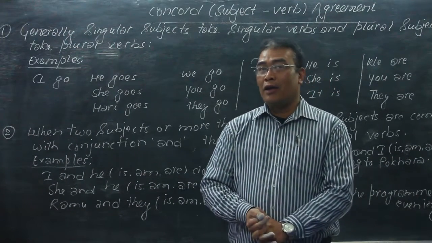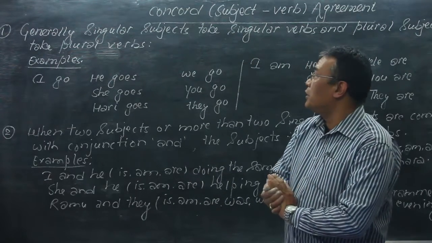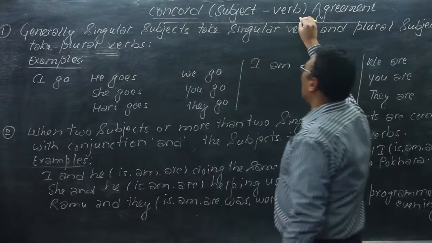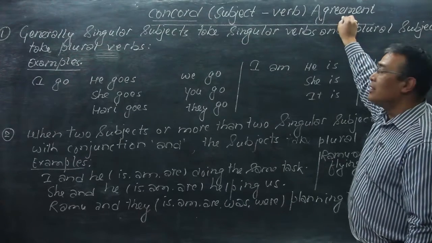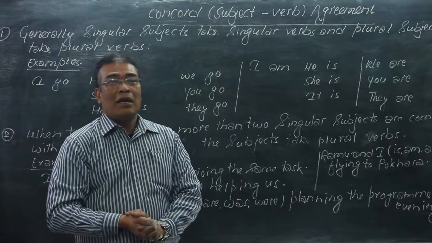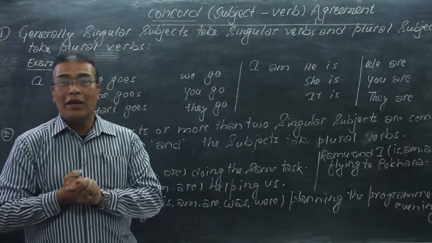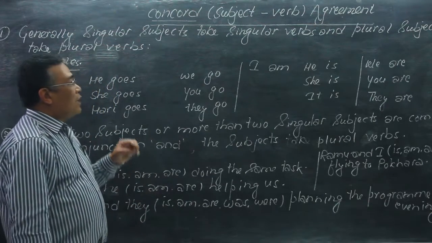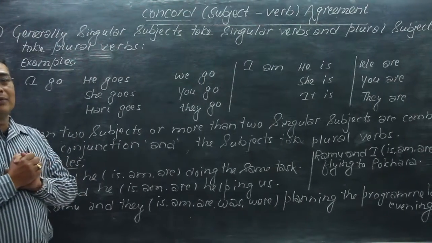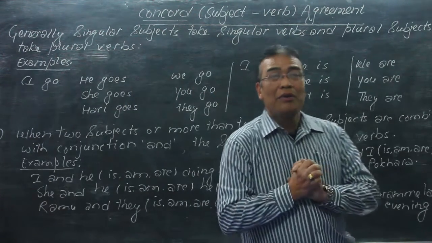I am Gangadhar Hada. Today I am teaching you some conditions of concord, which is also called subject-verb agreement. Concord, or subject-verb agreement, is a general idea that we use in English grammar. Generally, a singular subject takes a singular verb and a plural subject takes a plural verb.